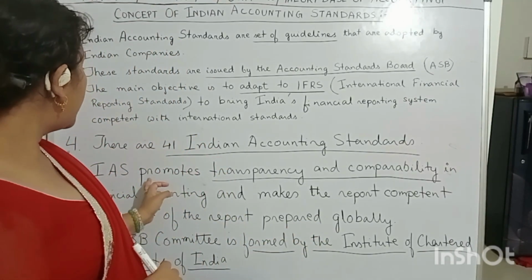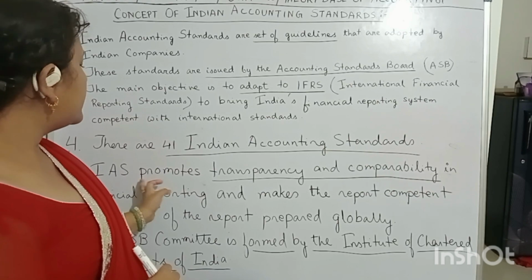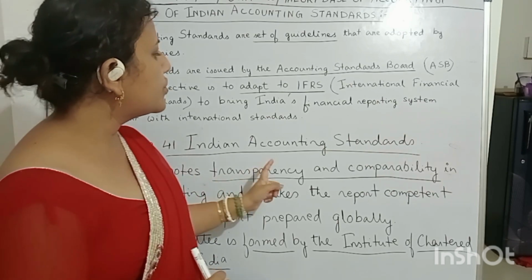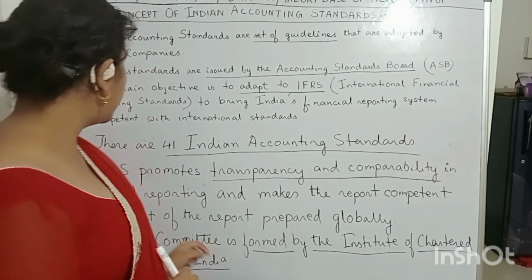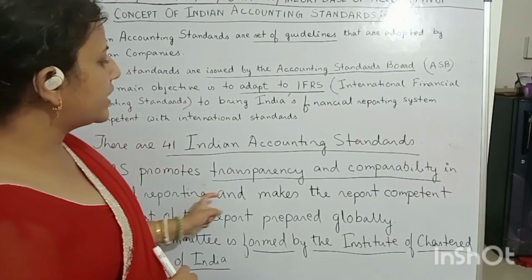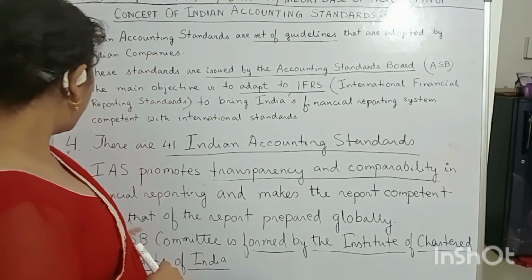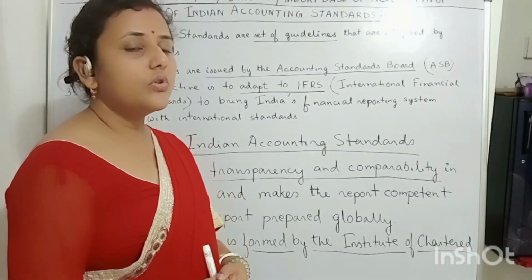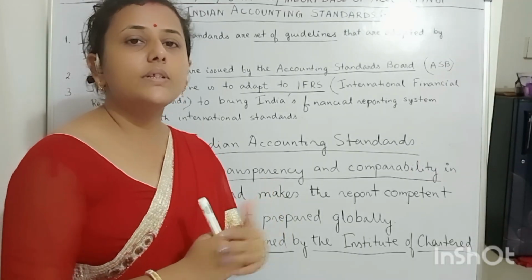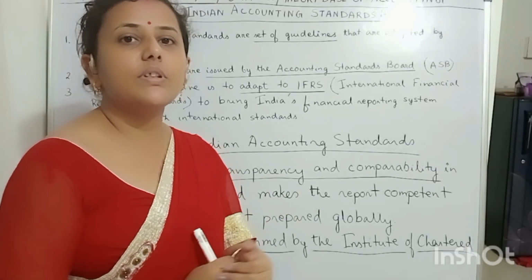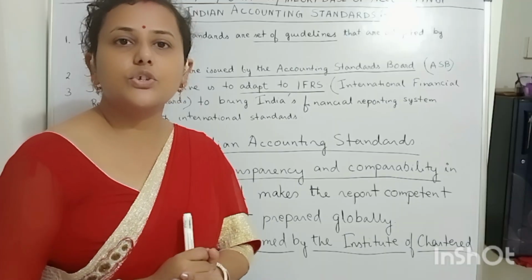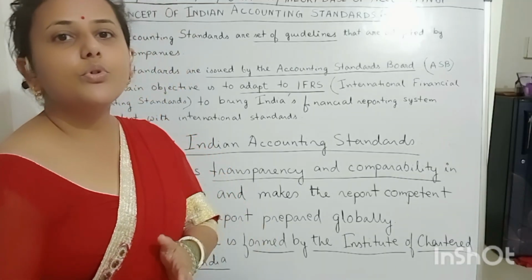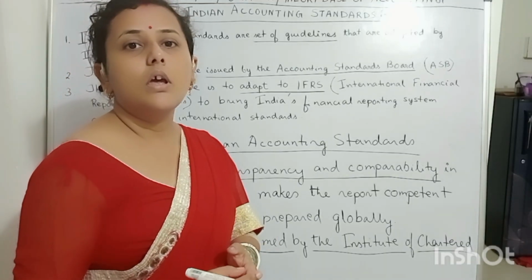Then you see IAS, that is Indian Accounting Standards, promotes transparency and comparability in financial reporting and makes the report competent with that of the report prepared globally. So by following the Indian accounting standards, when the accountants prepare the financial reports, these reports become transparent.